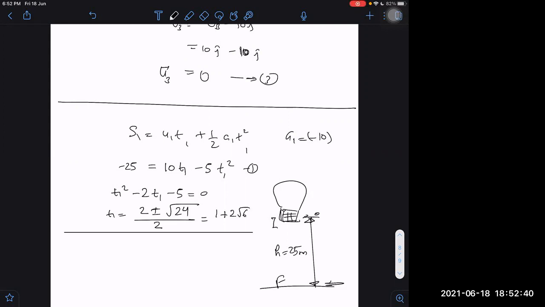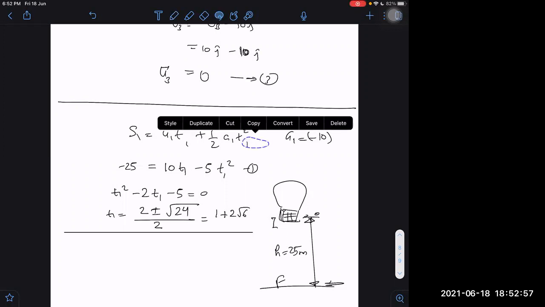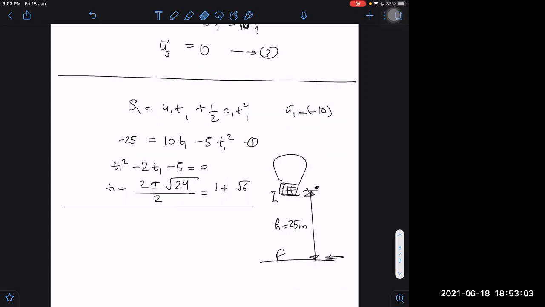Is it 1 plus 2 root 6? Say something, right or not? Sir, 1 plus root 6. Okay, 2 is in the denominator also, right? Yes, sir. So getting answer 1 plus root 6.